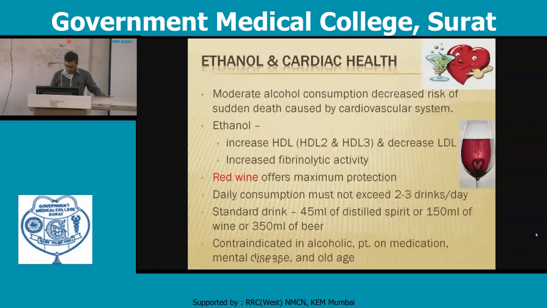Ethanol: moderate alcohol consumption decreases the risk of sudden death caused by the cardiovascular system because it increases HDL, decreases LDL, and increases fibrinolytic activity also. Red wine offers maximum protection to the heart. Daily consumption must not exceed 2 to 3 drinks per day. A standard drink is about 45 ml of distilled spirit, 150 ml of wine, or 350 ml of beer. It is contraindicated in alcoholics, patients on medication, mental disease and old age.